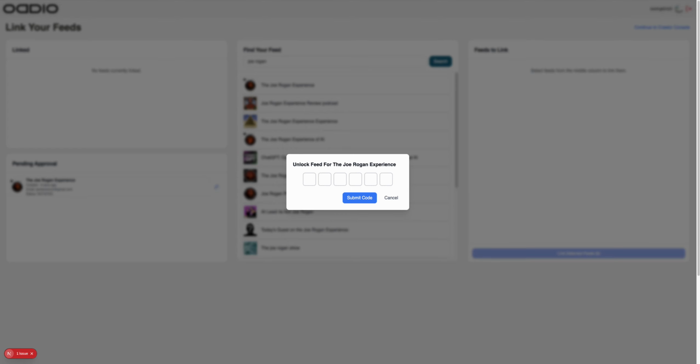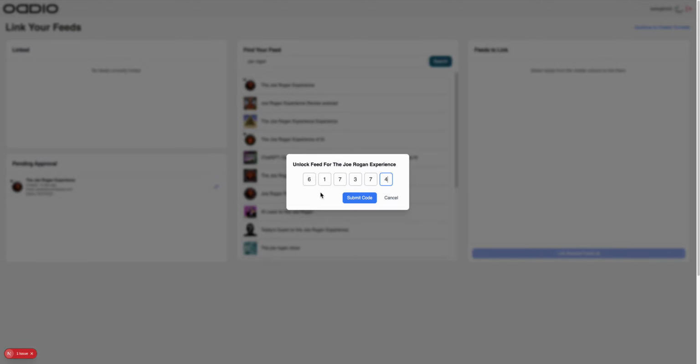So I'm going to go into my Postgres database and I'm going to get the code. So this one is 617374.